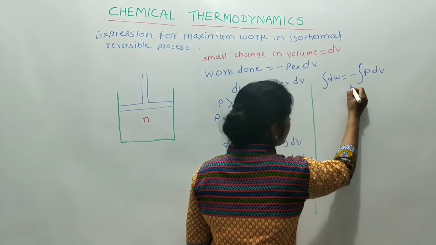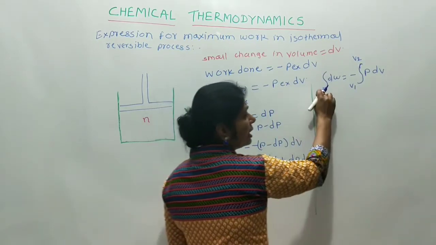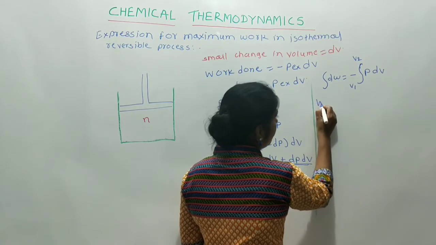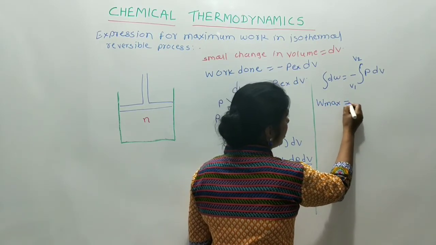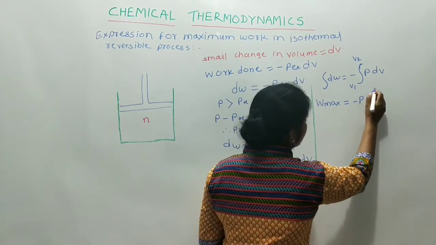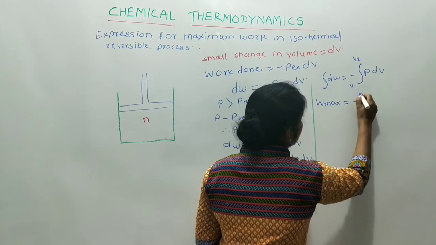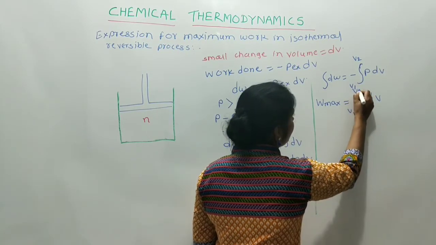We know that volume changes from V1 to V2. Now the integration of dW gives W max, the maximum work, which is equal to minus integral of P into dV, from V1 to V2.